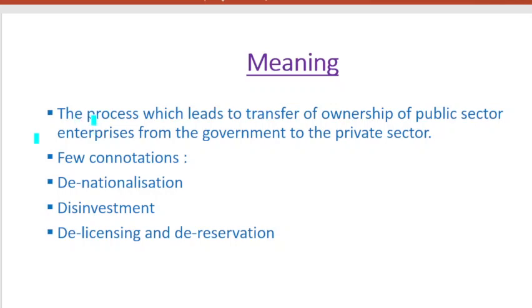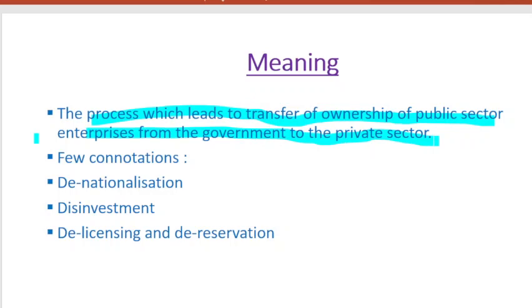It is the process which leads to the transfer of ownership of public sector enterprises from the government to the private sector. So what is happening over here? You see that ownership is being transferred. What is the ownership here? Ownership is the right or the power to make decisions regarding the administration or the shares, the stake that is being held by the public sector, or you can say the government, maybe holding 100% of the shares in a company.